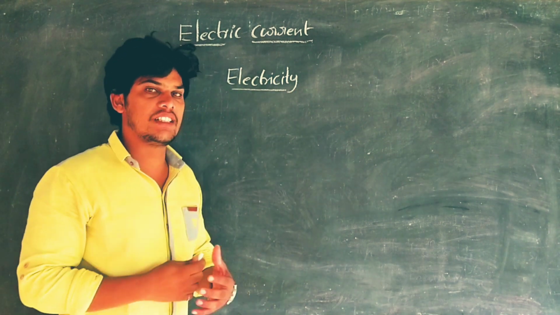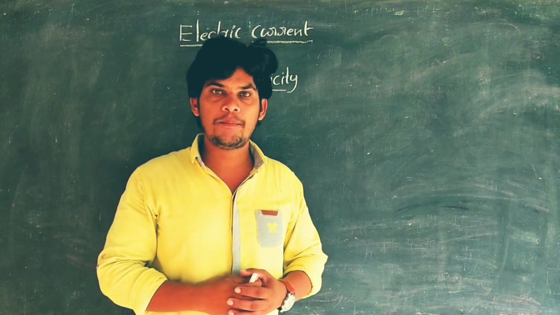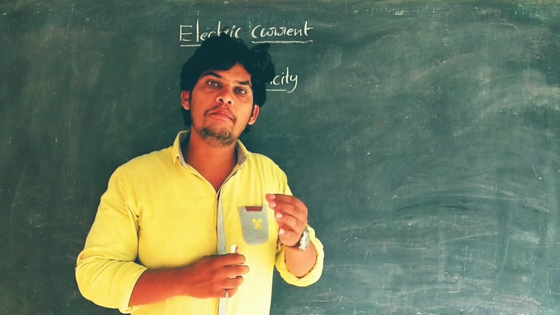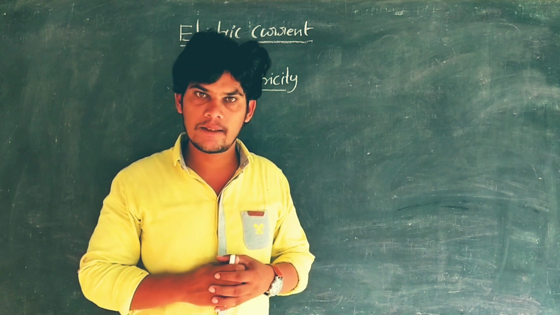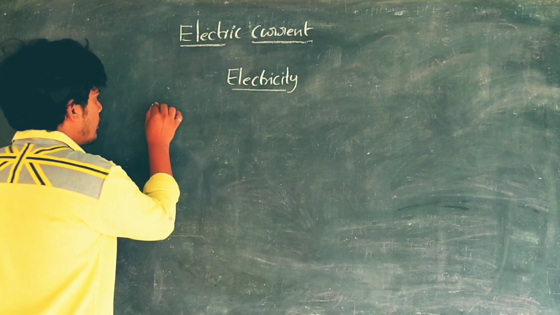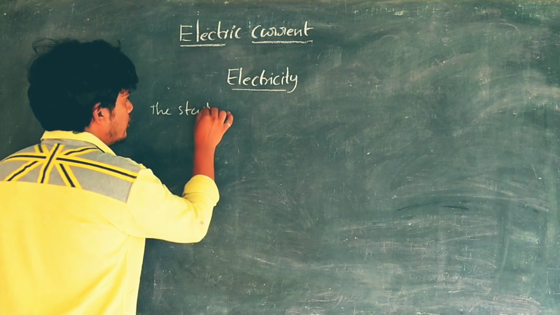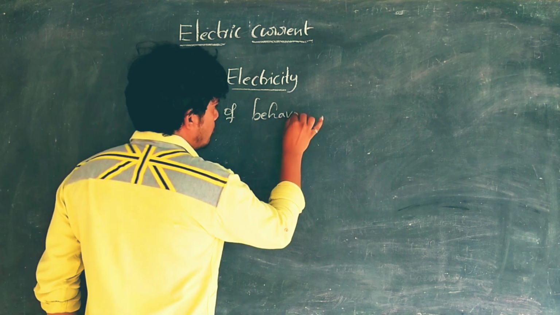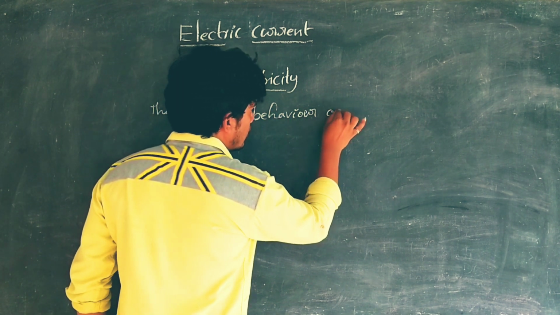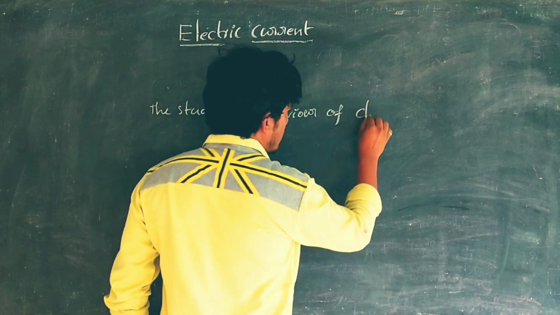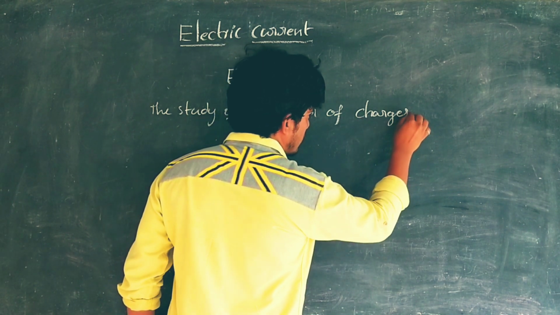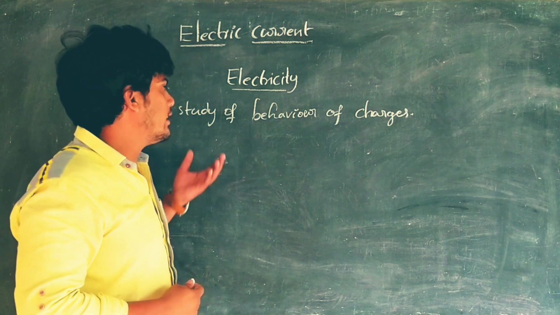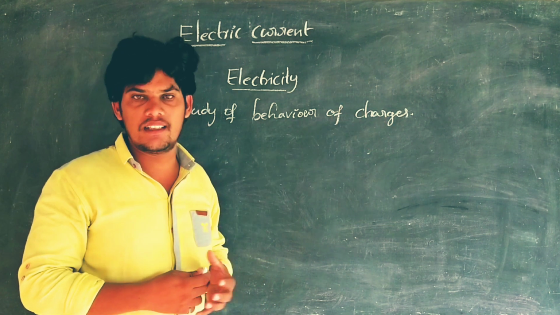What is electricity? Electricity can be defined as the study of the behavior of charges. So electricity means a study. What is that study? We study the behavior of the charges.